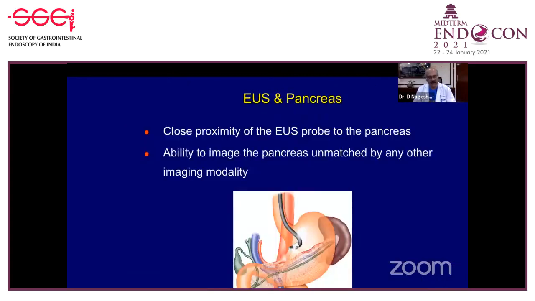Now let's come to the second part, which is endoscopic ultrasound. What is the role of endoscopic ultrasound in this condition? Because from what I told you, ERCP and endoscopy is quite effective in treating these patients, combined with extracorporeal shock wave lithotripsy. But there is a group of patients in whom endoscopic ultrasound may be needed either for diagnostic or for therapeutic purposes. The reason why endoscopic ultrasound is particularly useful for the pancreas is because the endoscopic ultrasound probe is very close to the pancreas. The ability to image the pancreas is unmatched by other imaging modalities.